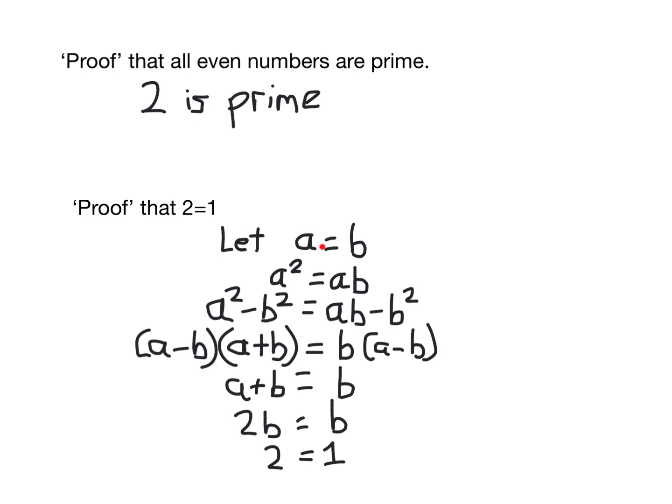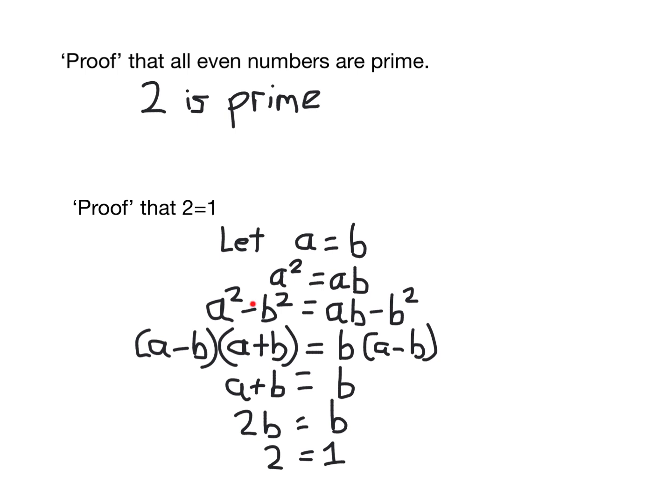So then what I've done to get from here to here is I've timesed each side by a. A squared equals ab. That's fine. Nothing wrong with that. Now, from this side and this side, I've subtracted b squared. Again, that's fine. I'm balancing the equations. Each step follows from the previous step because what I do to one side, I'm doing to the other side. So we're really good up to here now.